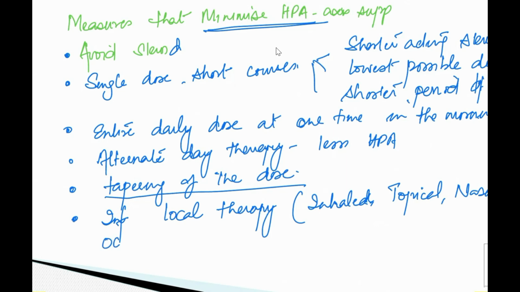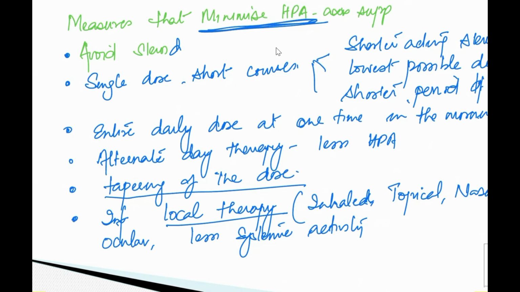Then ocular, जहाँ पे भी लगता है, and because this is going to again be having less systemic side effect. ठीक है, local therapy will be having a less systemic side effect और less systemic activity. जैसे बैक्लोमिथासोन आपने दे दी, ट्राईएमसिनोलॉन दे दी, फ्लूटिकासोन दे दी. इसकी सिस्टेमिक अवेलेबिलिटी बहुत कम है, and this is going to again cause less HPA axis suppression.